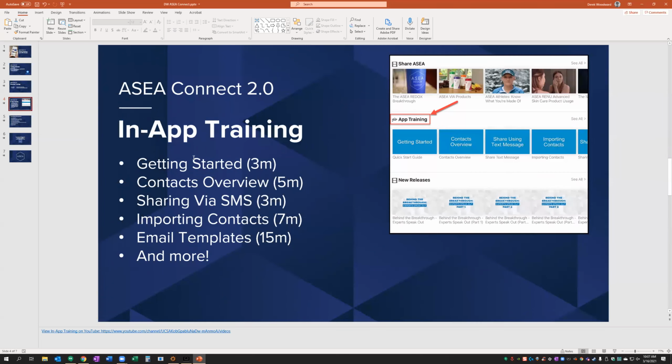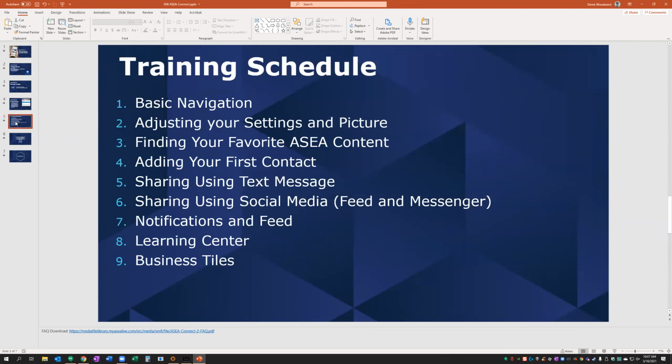So the in-app training section, which I'll show you here in just a minute. Now, the training schedule for today, we're going to go through a couple of these items in here, but I'd like to make sure we have enough time to open this up to a Q&A from those of you that we have in the room. I have a lot of new faces who are joining us on the call here today, so let's make sure you guys all have time to ask some questions.